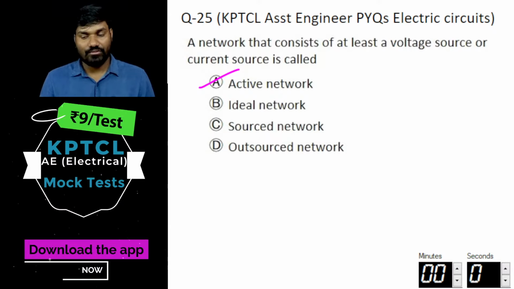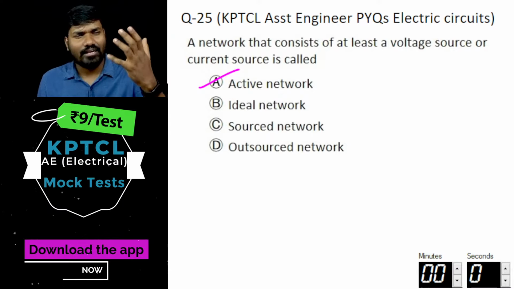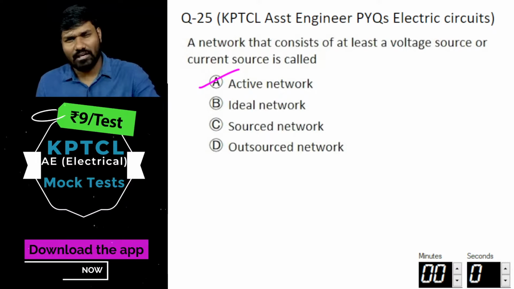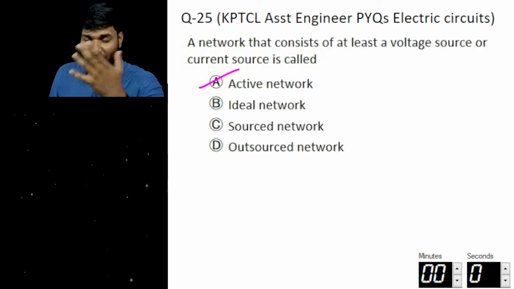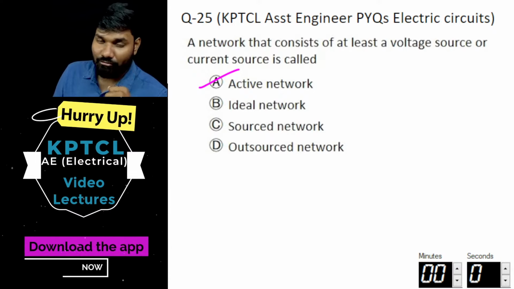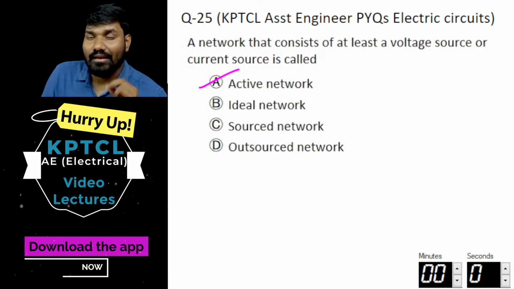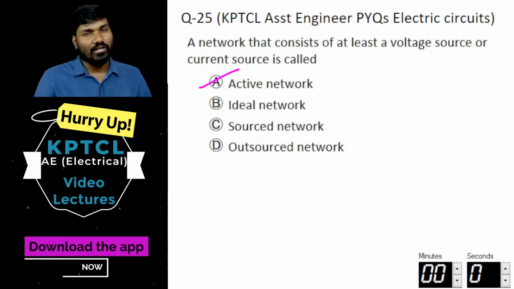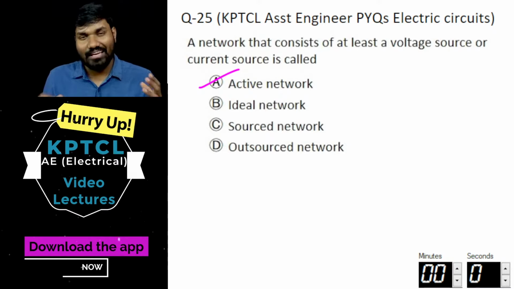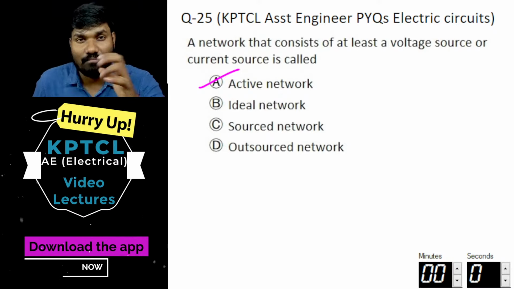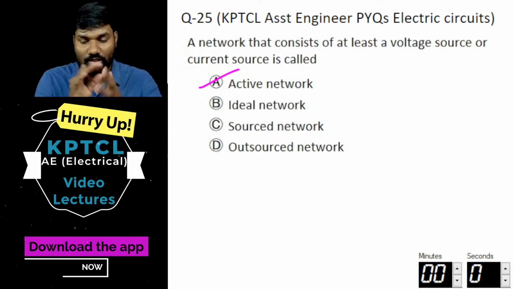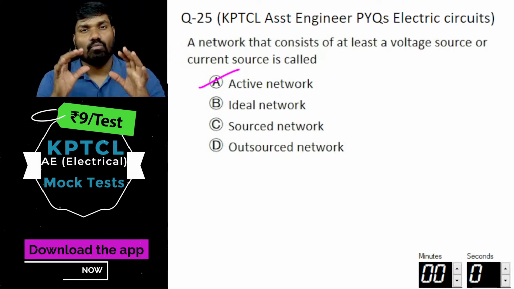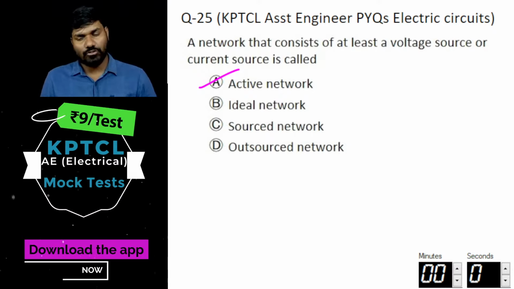Generator, battery, all these things, good. A lot of people will ask, sir, can you tell me an example of an ideal current source? Forget about ideal sources, they will not exist in practice, but for the sake of characteristics we talk about ideal features. For a voltage source we have battery, generator and so on. Can you name current source examples? If somebody asks in an interview, can you name one current source, what will you say? I want to see your answers.